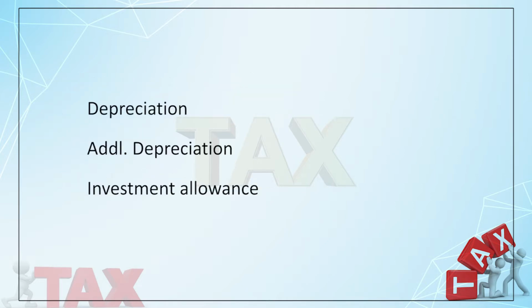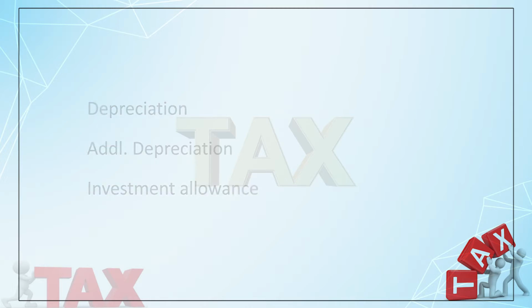Now whenever you purchase an asset, something very important has to be considered. Whenever you are purchasing an asset and claiming depreciation, you know that under the Income Tax Act, for an asset purchased, one can claim depreciation, additional depreciation, as well as in some cases 32 AD. So everything has to be claimed. Whenever you are computing, this tax benefit has to be considered, right? And whenever you are establishing a new unit somewhere, you have to consider the places where, if you start your business, you can have a tax benefit.